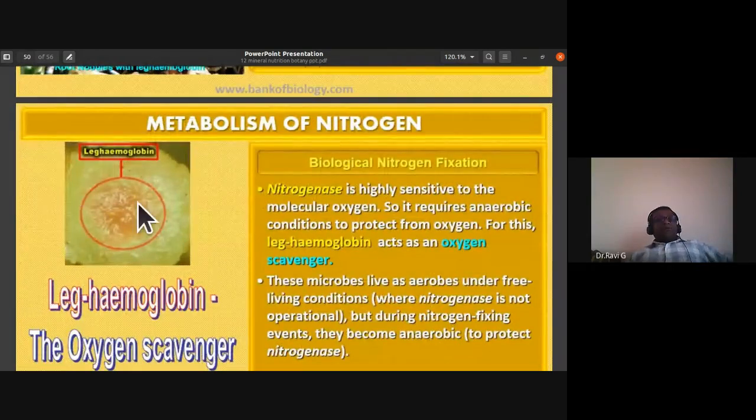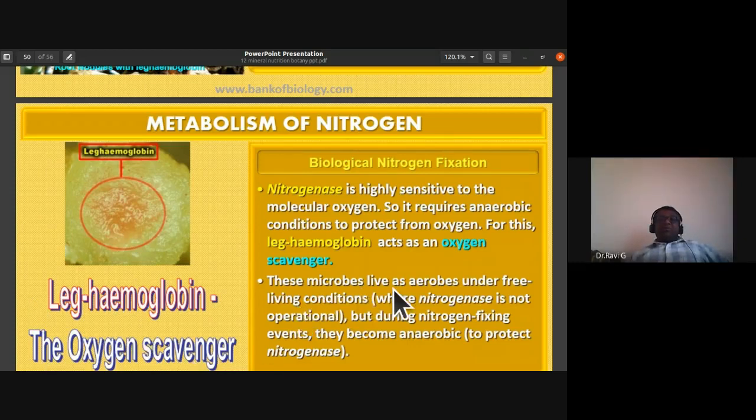And nitrogenase is highly sensitive to molecular oxygen. So it requires anaerobic conditions, that is, absence of oxygen. That is what we call anaerobic condition, to protect from oxygen. So nitrogenase is highly sensitive to oxygen. So for this, leghemoglobin acts as an oxygen scavenger. So they remove all the oxygen. Okay, so leghemoglobin is the oxygen scavenger.